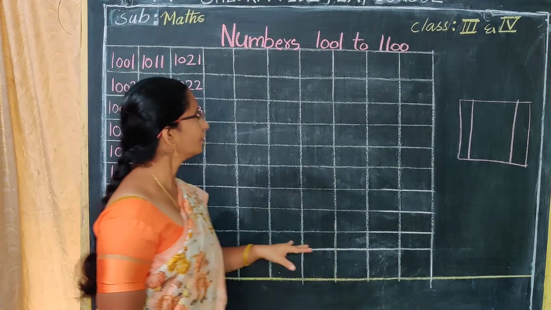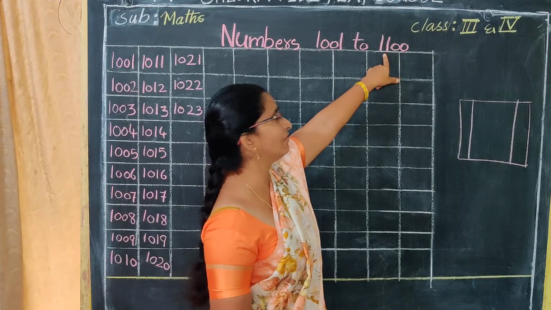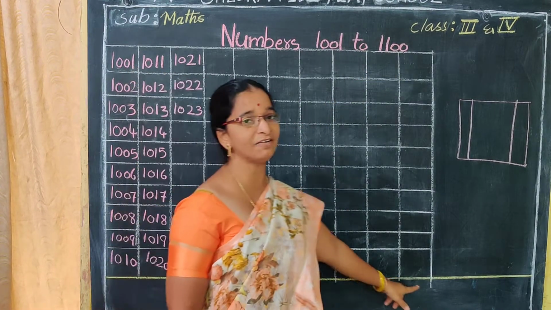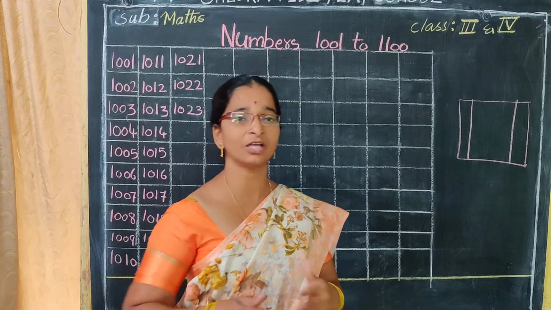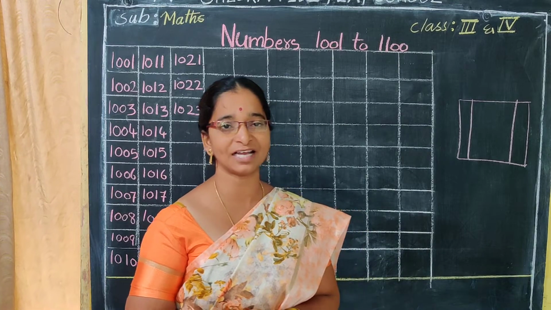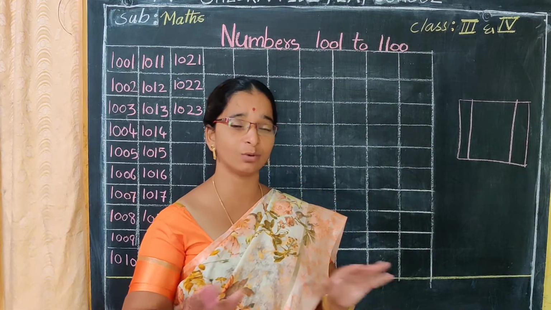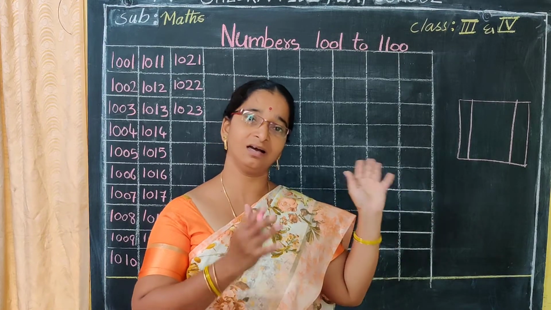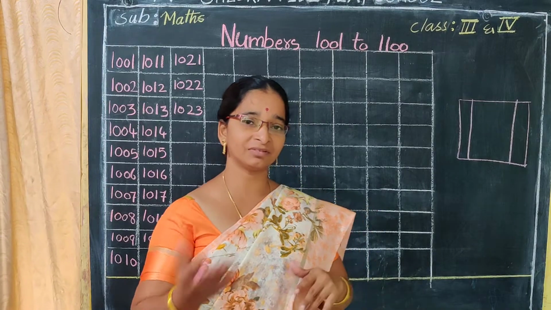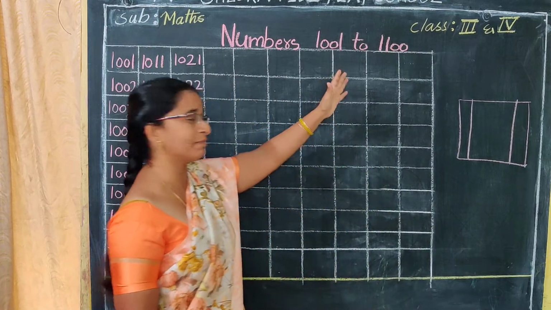First, numbers 1001 to 1100. For today I will teach from 1000 to 1100 only. The remaining numbers you can learn on your own, because if we write all these numbers daily, the time will not be sufficient for us. For these 2-3 days I will take only basics, the content you learned in previous years. After 3 days we will go into the subject. For today we will learn the numbers first.